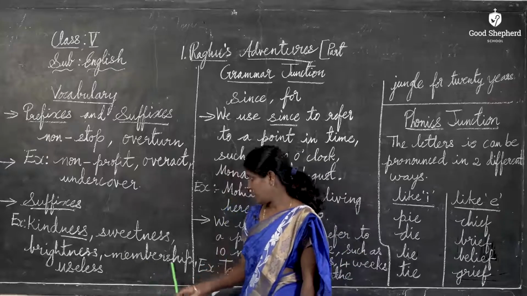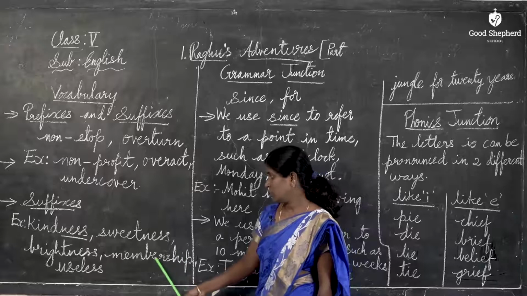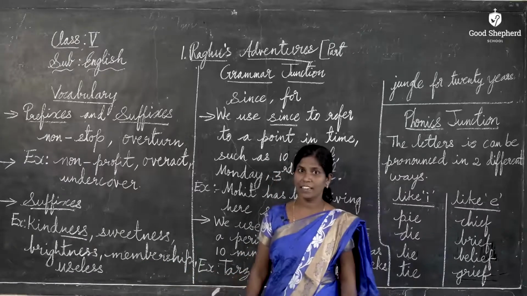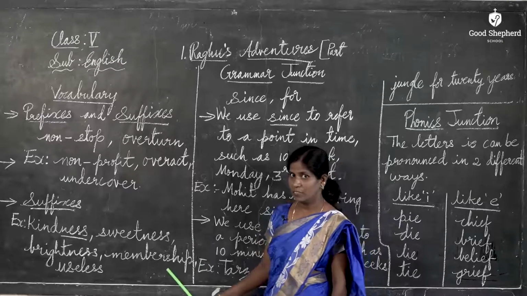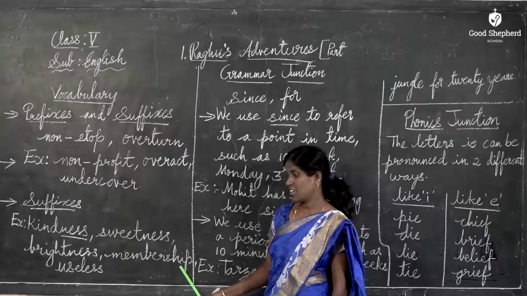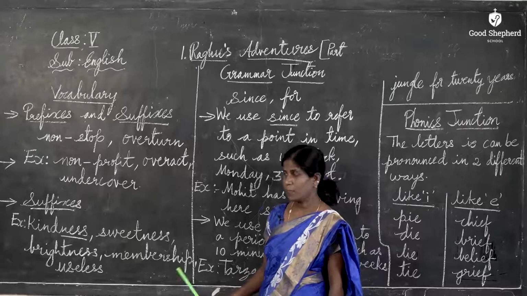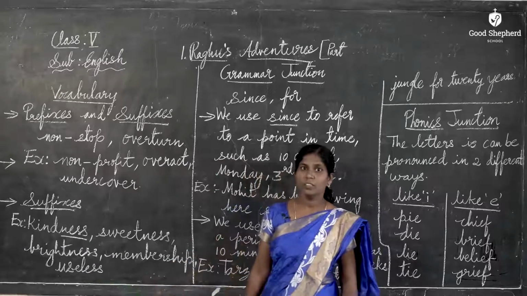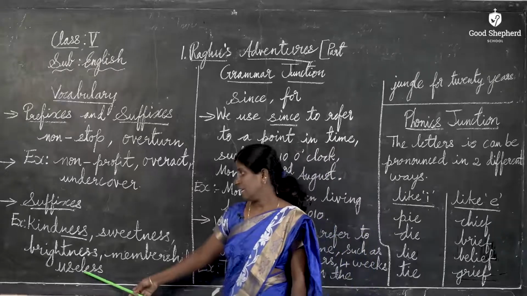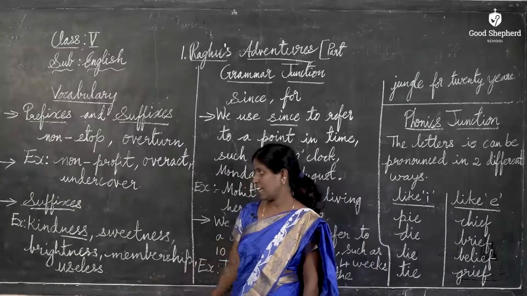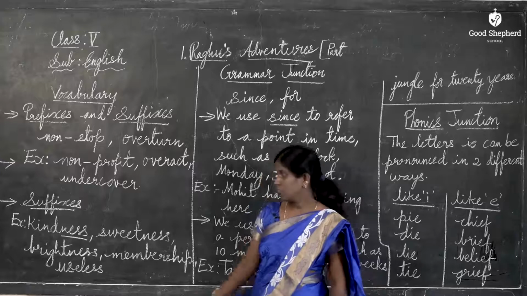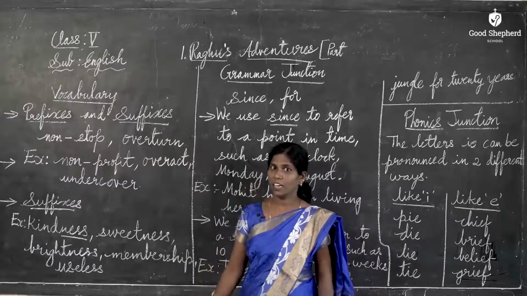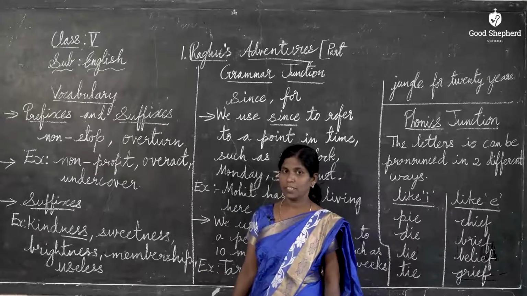Next, membership. Here to the word member, S-H-I-P is added. So here the suffix is S-H-I-P. Next, useless. Here, L-E-S-S is added as suffix to the word use. Then it becomes useless. Did you understand, children?